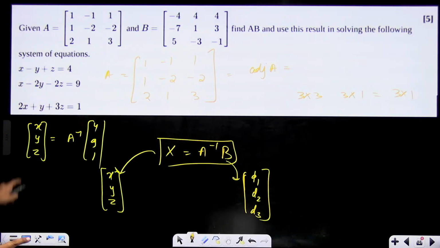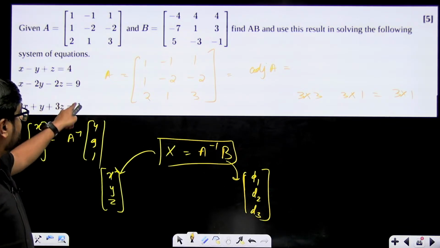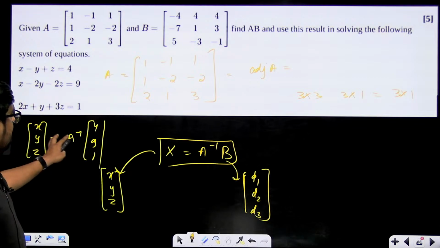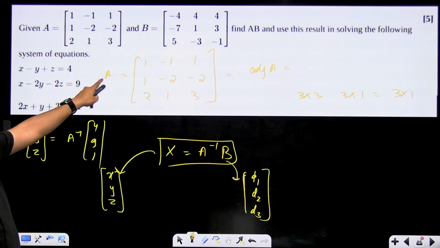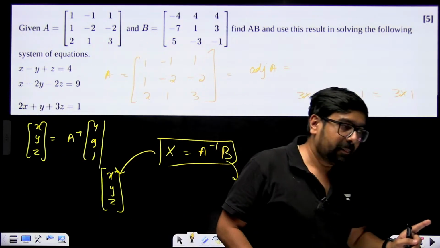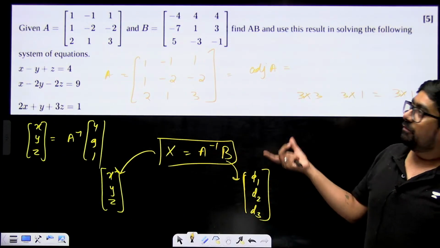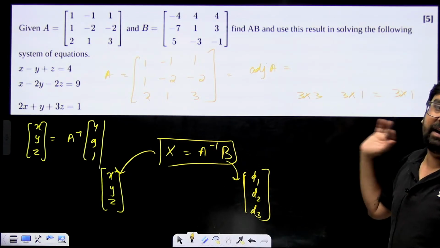I'll remind once again. X, y, z is your variable column matrix. B is nothing but 4, 9, 1, which will be the constants. X equal to A inverse B you have to apply, where A inverse you'll have to find. For finding A inverse, you'll have to first find adjoint of A, then divide that matrix with determinant of A.